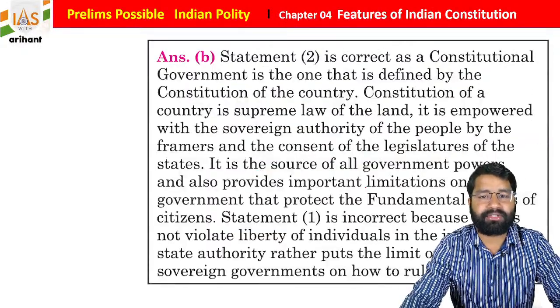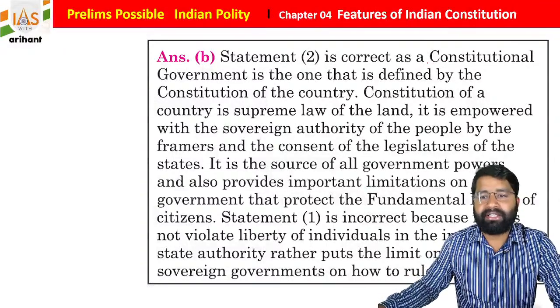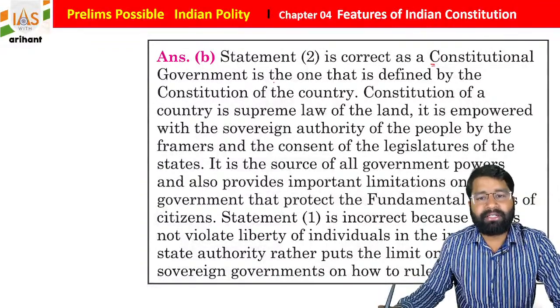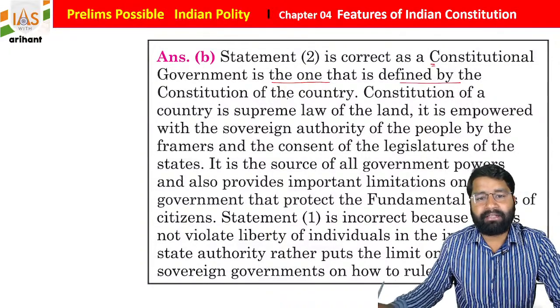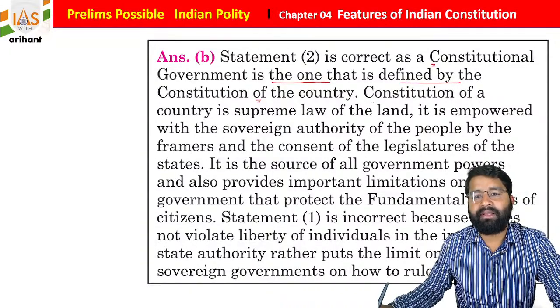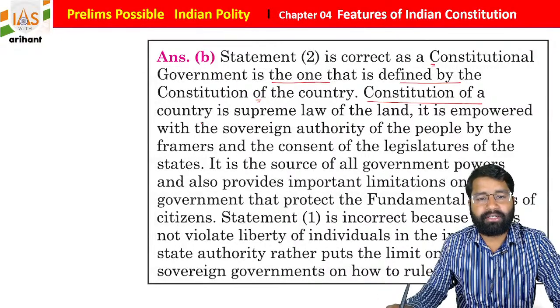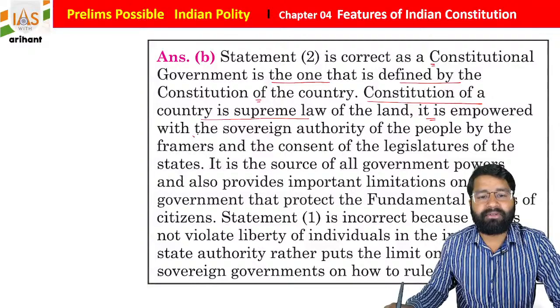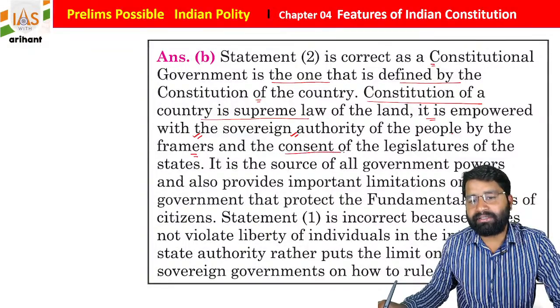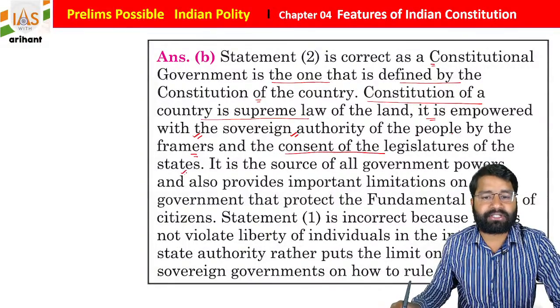So basically constitutional government is that defined by the constitution of the country. The constitution of a country is the supreme law of the land, and it is empowered with the sovereign authority of the people by the framers and consent of the legislature of the state, students.